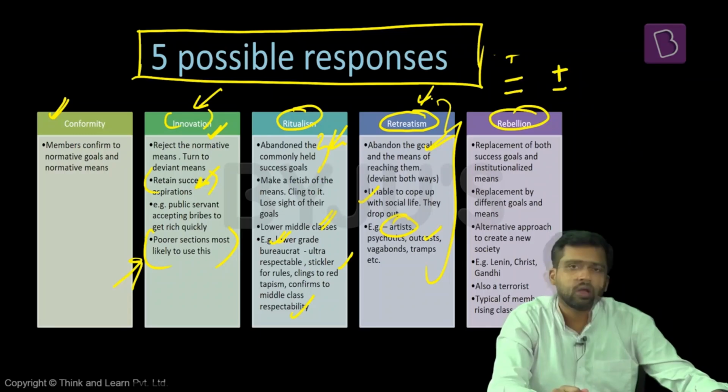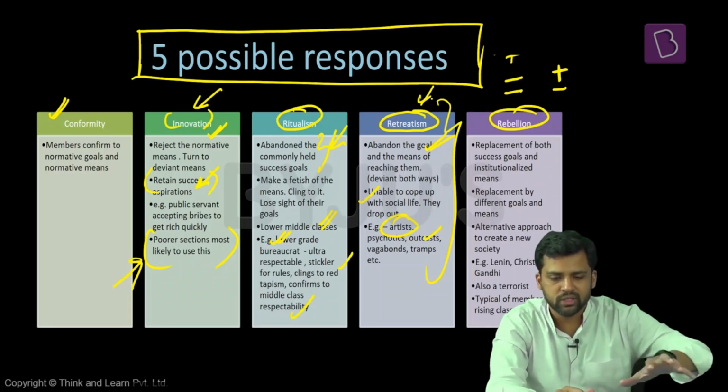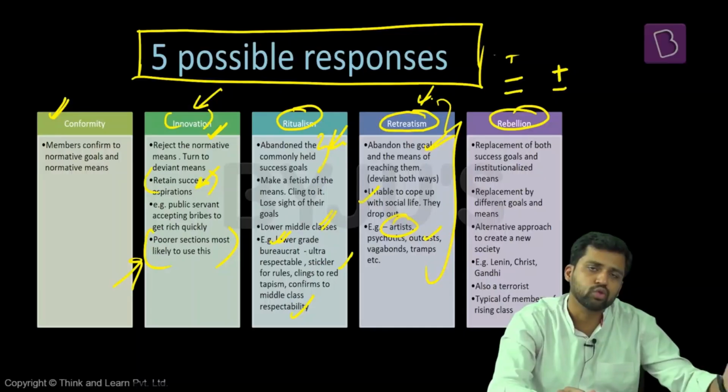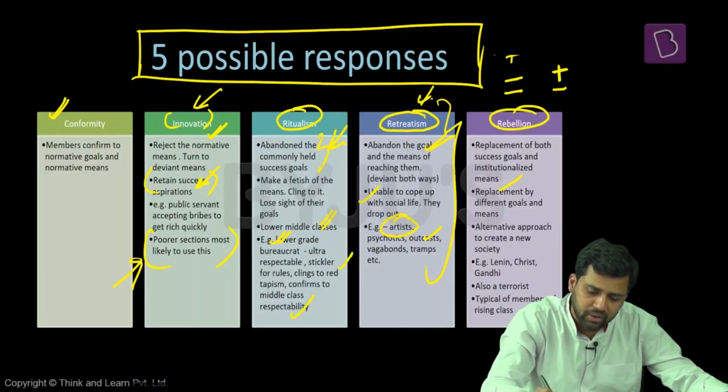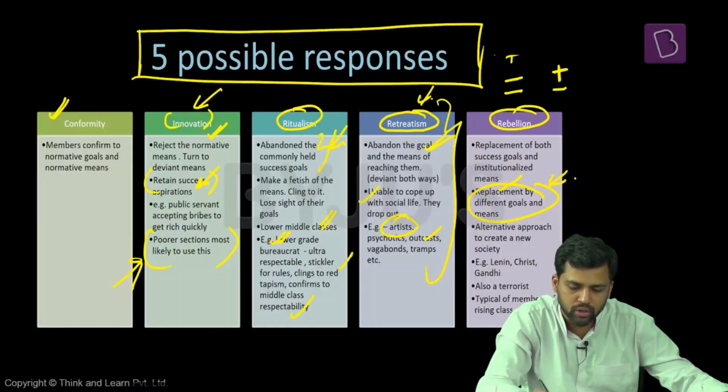Another kind of response can be rebellion. Now, these kinds of people know these are the norms, these are the accepted goals, these are the accepted means. But they want to create a new society. They reject these goals, they reject these means, and they will replace them with different goals and means. They will have an alternate approach altogether. They want to create a new society.